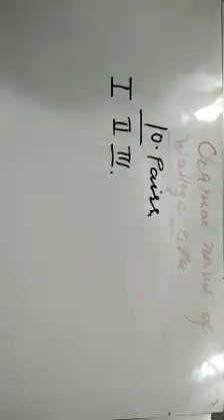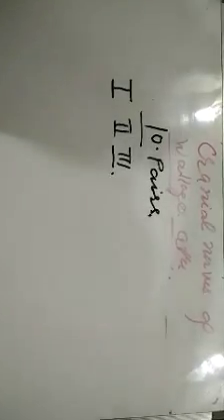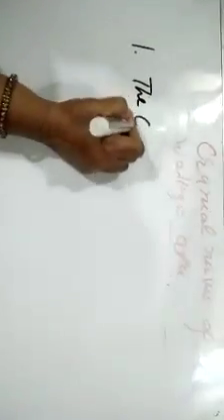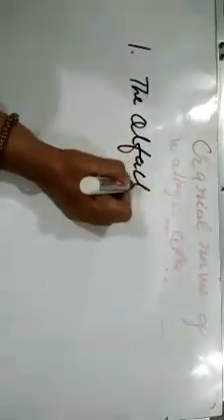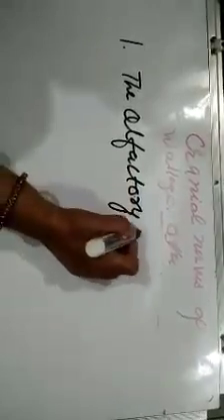The first cranial nerve is known as the olfactory nerve. As the name indicates, olfactory means pertaining to olfactory function, that is, with the smell. So the olfactory nerve, from where, I have already told that these cranial nerves